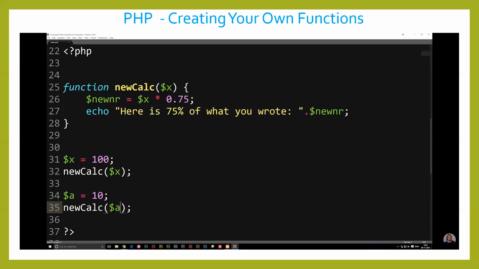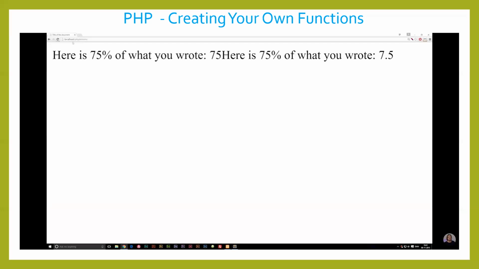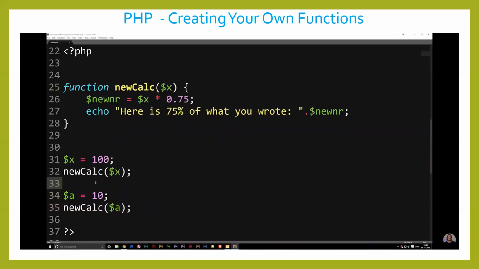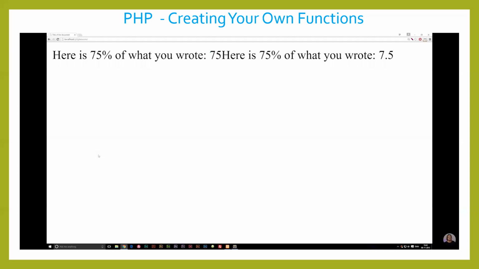So it's going to go in and replace variable x in here with variable a, because we did actually decide to do that down here. And now it's going to go looking for variable a up here instead. If we refresh the browser, you will see we get, "Here is 75% of what you wrote, 7.5." We should probably include a break in here so we can actually see what's going on, so I'm just going to echo out a break here. Like so. Now we can actually see the difference.